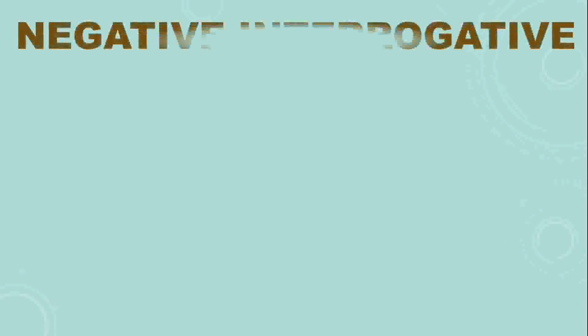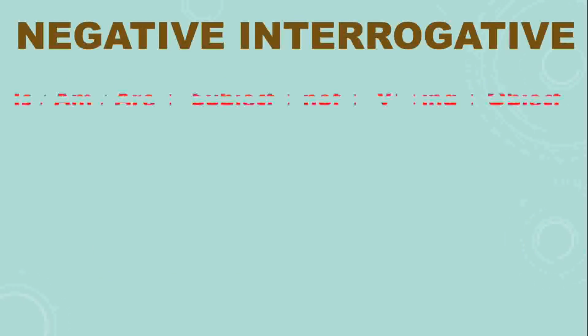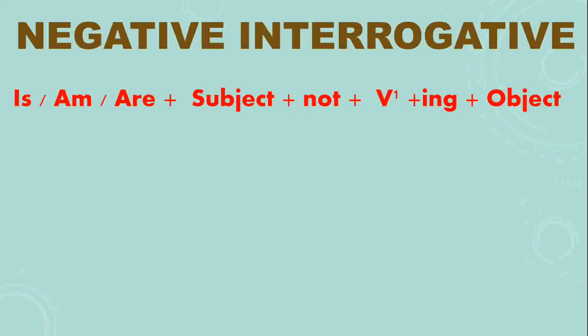Negative interrogative. Negative interrogative sentences are framed in this way. See the structure. First you will be writing your helping verb, then subject, then not, and after that the same thing with the first form of the verb ing, then your object or complement, whatever it is in your sentence.